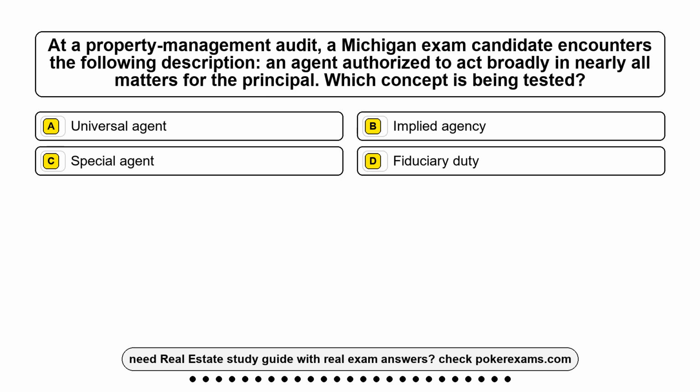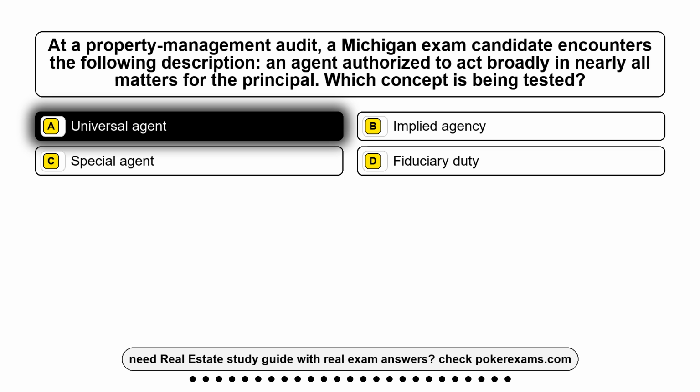Question 7. At a property-management audit, a Michigan exam candidate encounters the following description: an agent authorized to act broadly in nearly all matters for the principal. Which concept is being tested? Option A, universal agent. Option B, implied agency. Option C, special agent. Option D, a fiduciary duty. The correct answer is option A, universal agent.